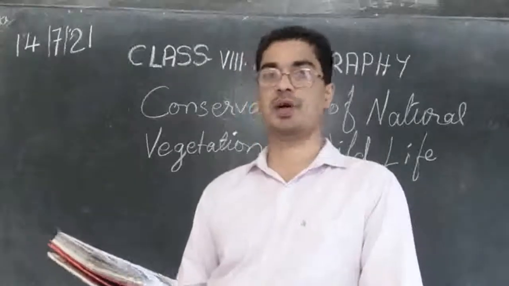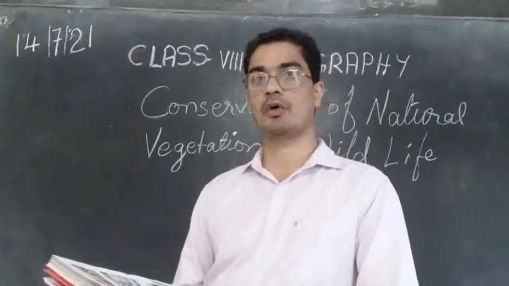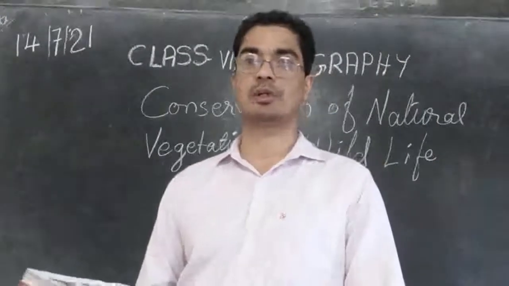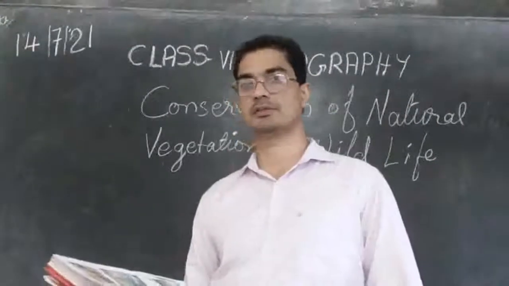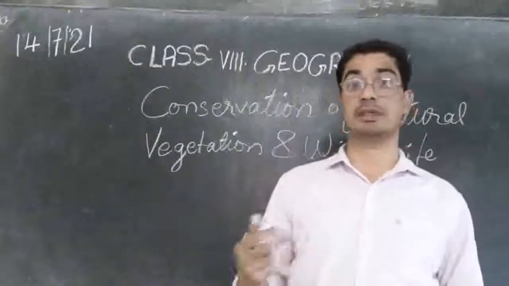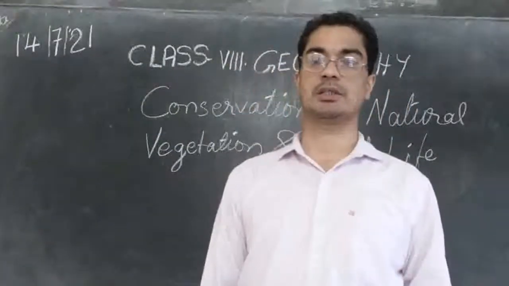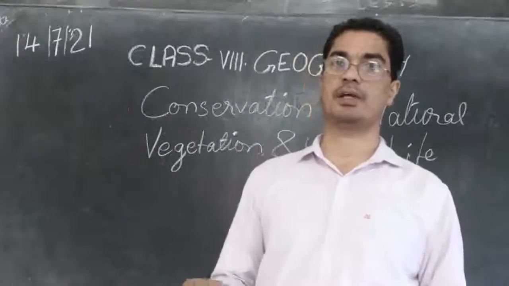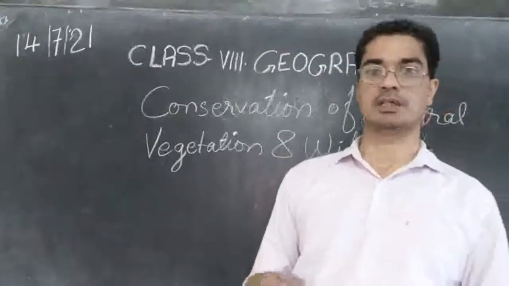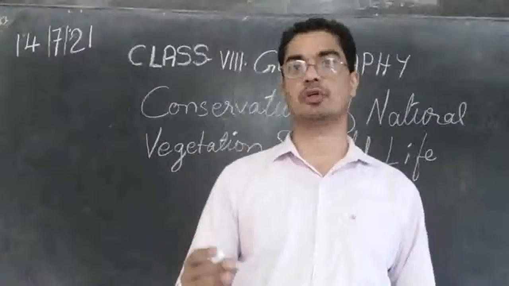Then there are forest fires. Sometimes there is a wildfire and all the trees in the forest are burned, and the animals there also die because of the fire. Sometimes wildfire takes place because of human activity.